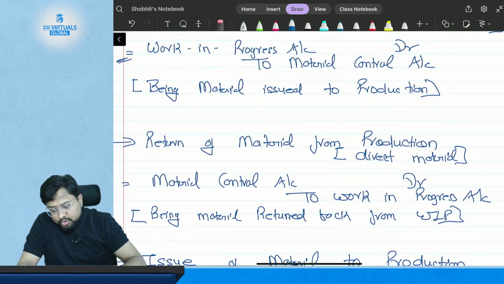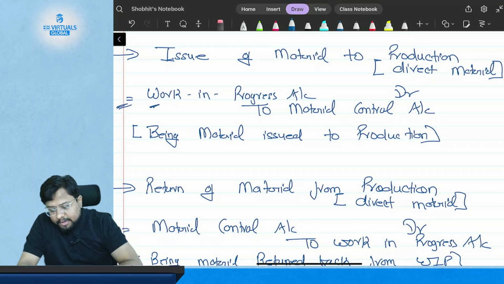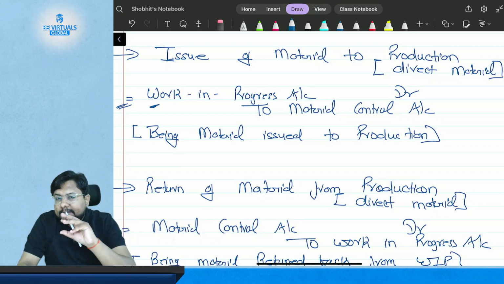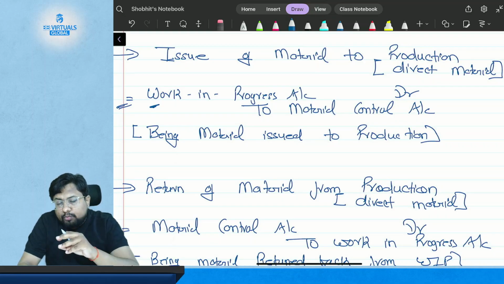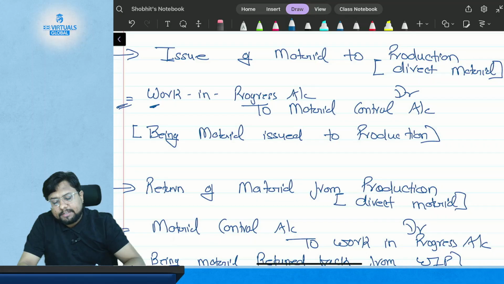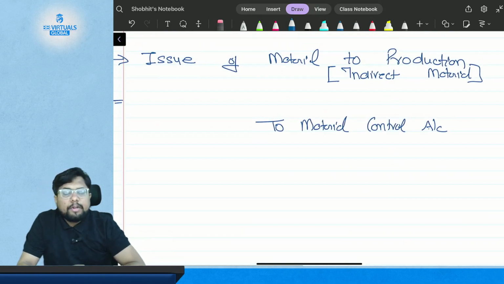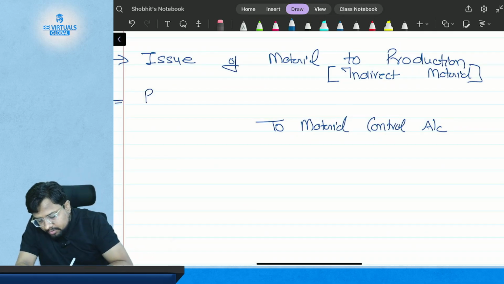In the case of direct material, we debit the work in progress, but there is a slight difference between recording the accounting in case of direct material and in case of indirect material. When we issue indirect material, we don't debit work in progress. First we debit the production overhead.